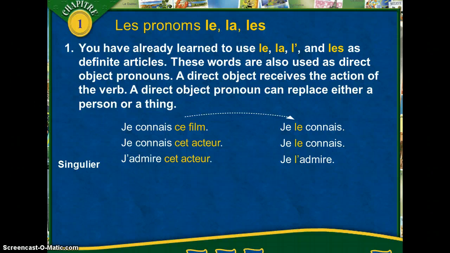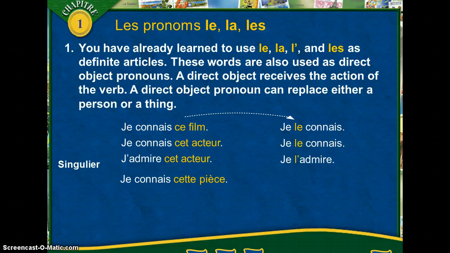So keep in mind that with these sentences, if you look at je le connais or je l'admire, if we see these sentences standing on their own, we have no idea what the le stands for. If it's the actor, if it's a play, this is what we're going to use only when we've referred to something in a previous sentence. Let's look at some more examples.